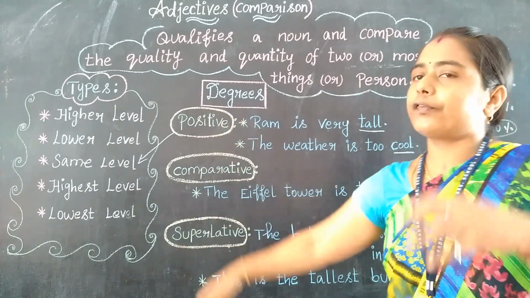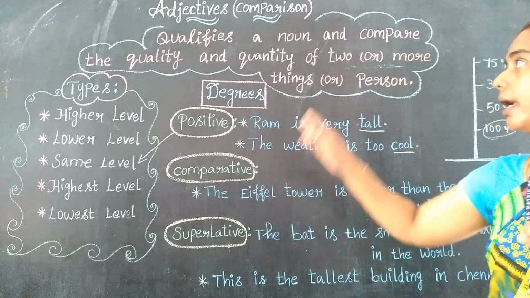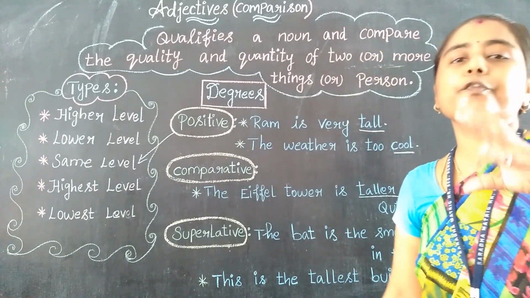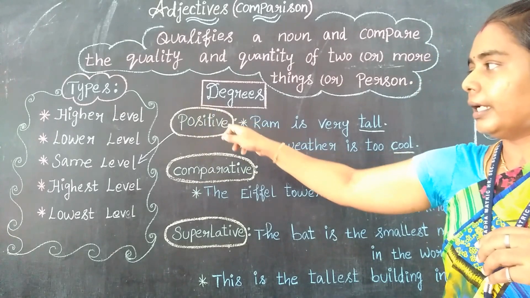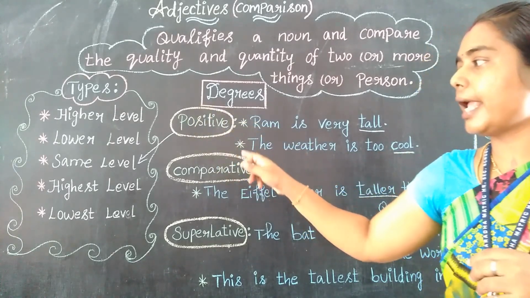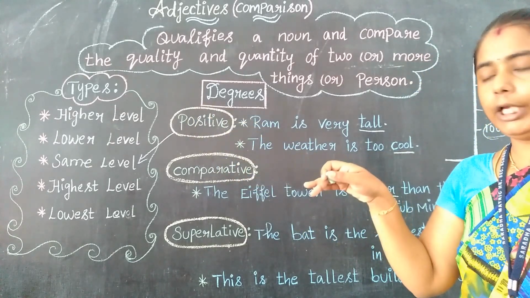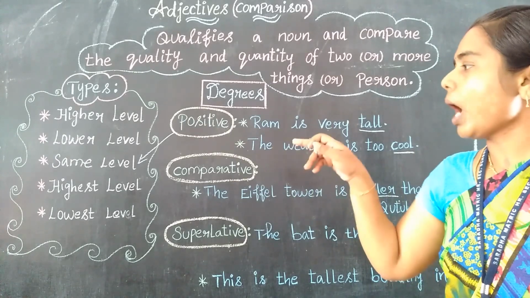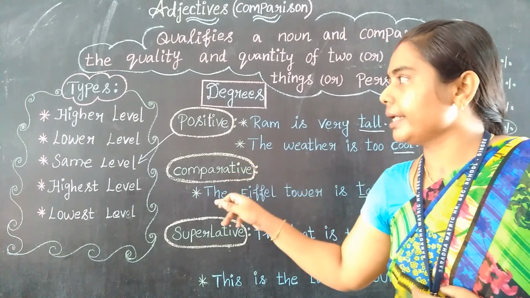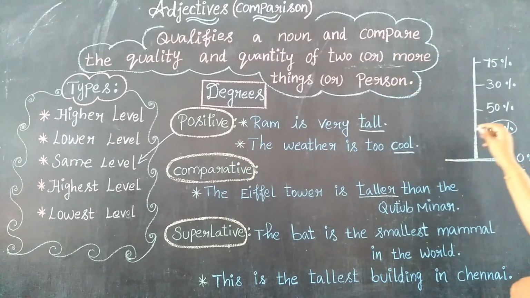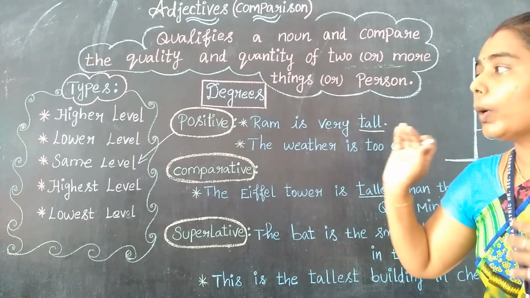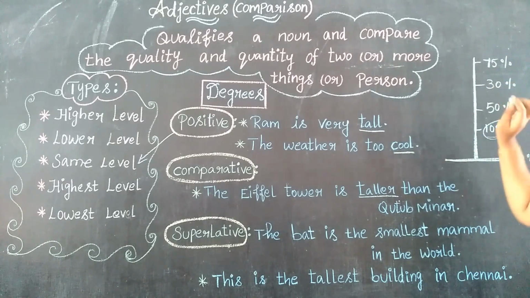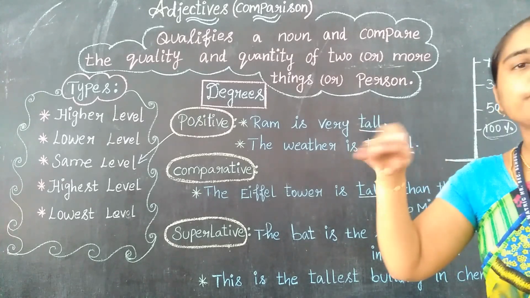See, it consists of 5 types. Yes, comparison of adjectives consists of 5 types. See there, higher level, lower level, same level, that is equal, that is moderate, right? So highest level, lowest level. So higher level denotes what? Higher level denotes 75%, right? Then lower level, that is 30. Then same level, that is equal, 50-50, right?